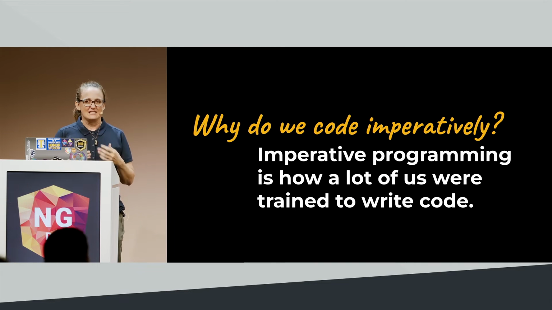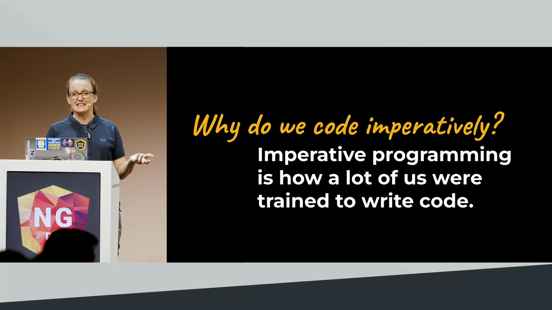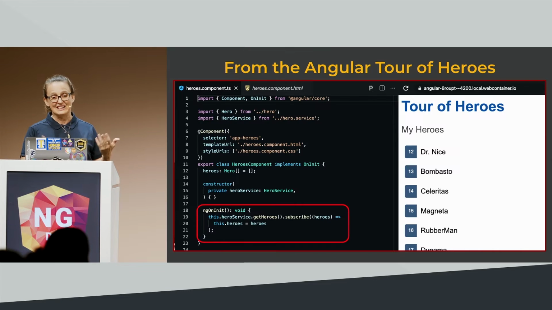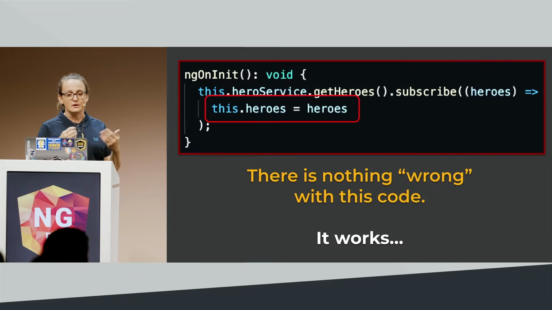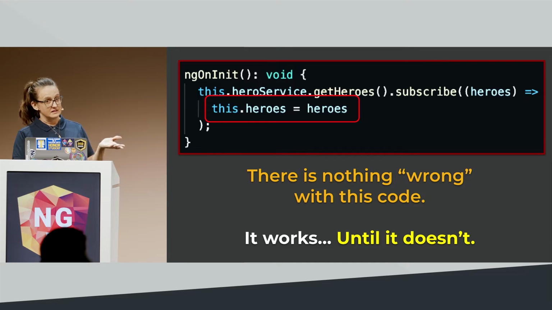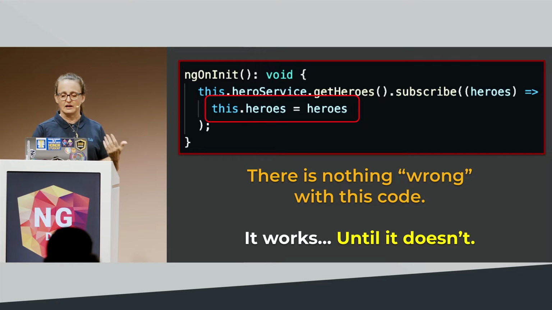So how do we get into this pattern of imperatively programming? Well, unfortunately, for a lot of us, that's how we were taught to code, right? We were trained to code imperatively. And in fact, in the Angular Tour of Heroes, the example is that pattern, where you're setting a component property, you're directly subscribing to services inside your component, and then setting those component values. Now, there's nothing wrong with this code. It does work until it doesn't, right? Because if you keep following this pattern, it can start to get out of control.